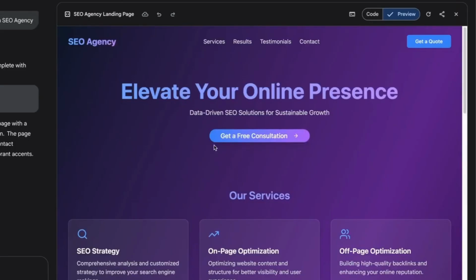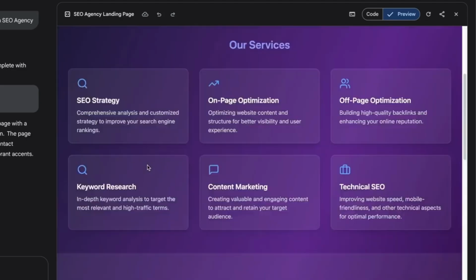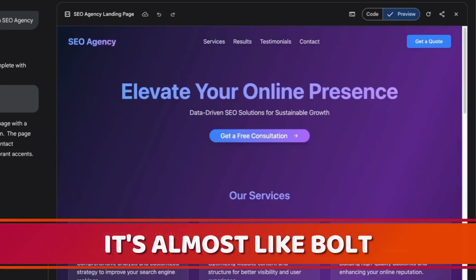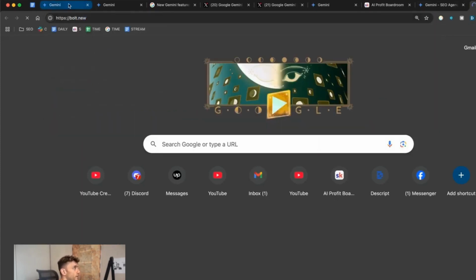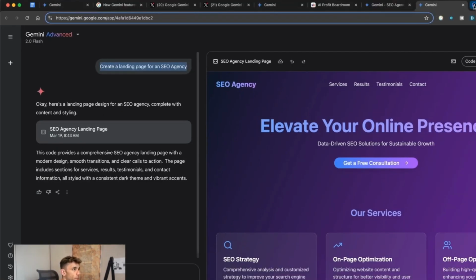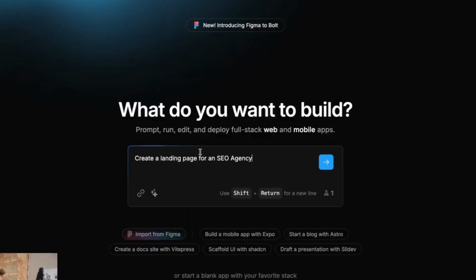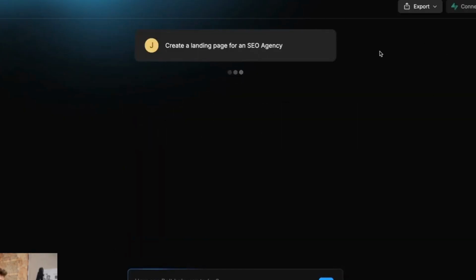It looks super nice and it requires minimal coding. You can see, it's almost like Bolt, but it's better. In fact, let's test this out. So I'm going to go over to bolt.new and we'll test out the new update from Gemini for coding versus bolt.new, right? So we'll say create a landing page for an SEO agency.